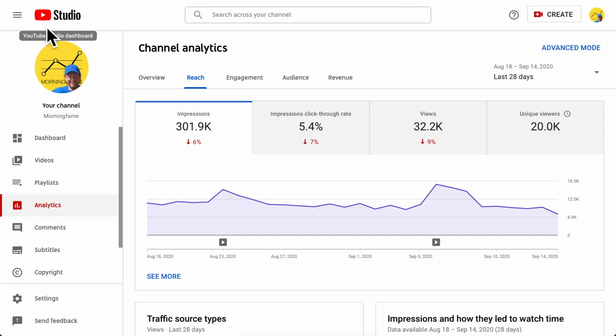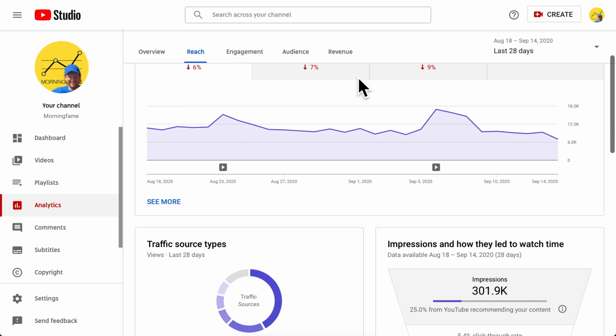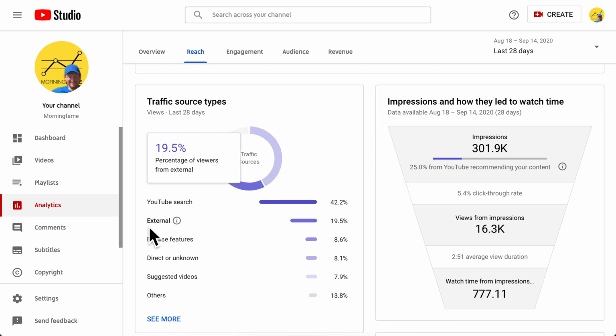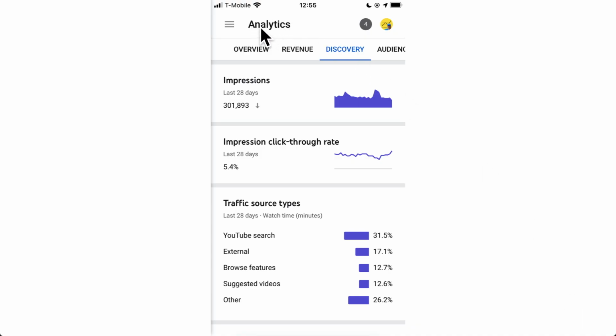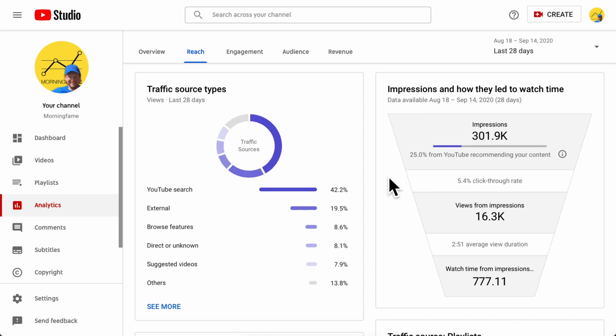On desktop, go to the YouTube Studio, then Analytics, here the Reach tab, and maybe filter it for a longer time span here. But then you see the traffic sources here in this card. And on mobile, that means your smartphone and your tablet, install the YouTube Studio app, and then you can also see this information in the Analytics and here in the Discovery tab, again here your top traffic sources. I will show you all information on desktop, but the basic information is all visible in the YouTube Studio app as well.